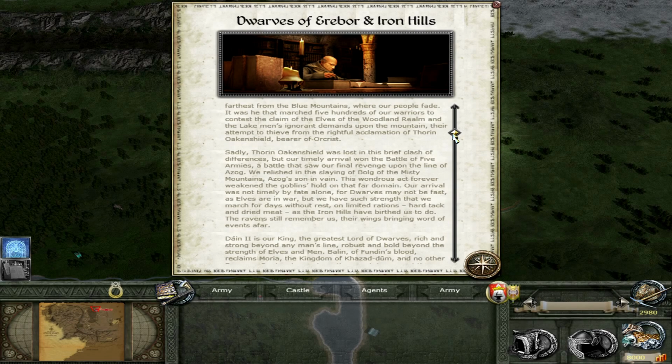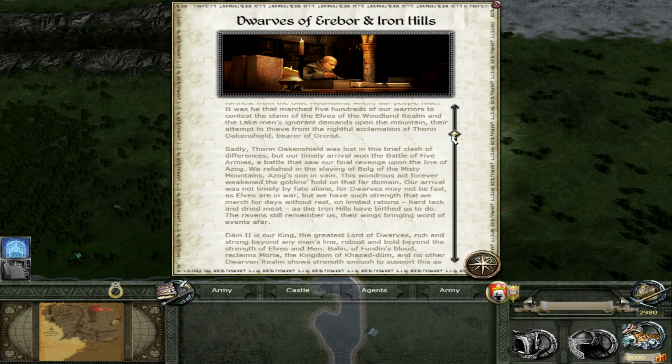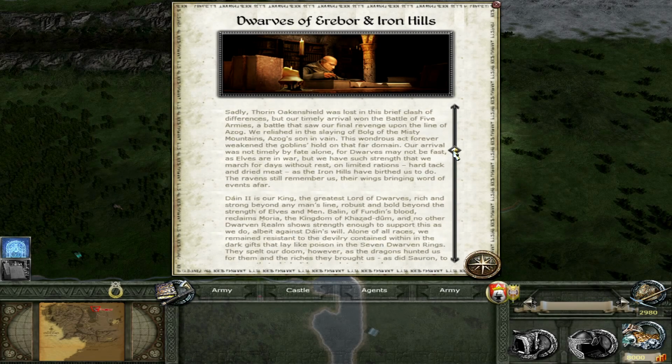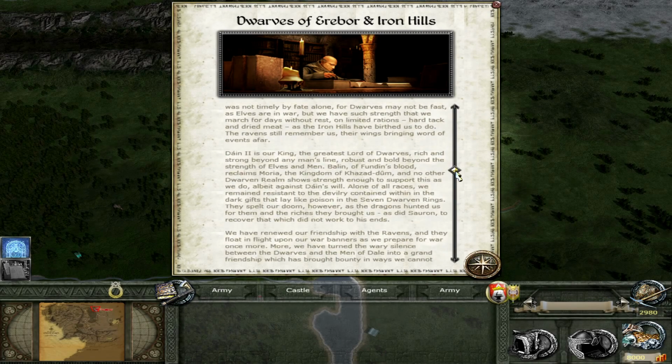Our arrival was not timely by fate alone, for dwarves may not be fast as elves are in war, but we have such strength that we march for days without rest on limited rations, hard tack and dried meat, as the Iron Hills have birthed us to do. The ravens still remember us, their wings bringing word of events afar.